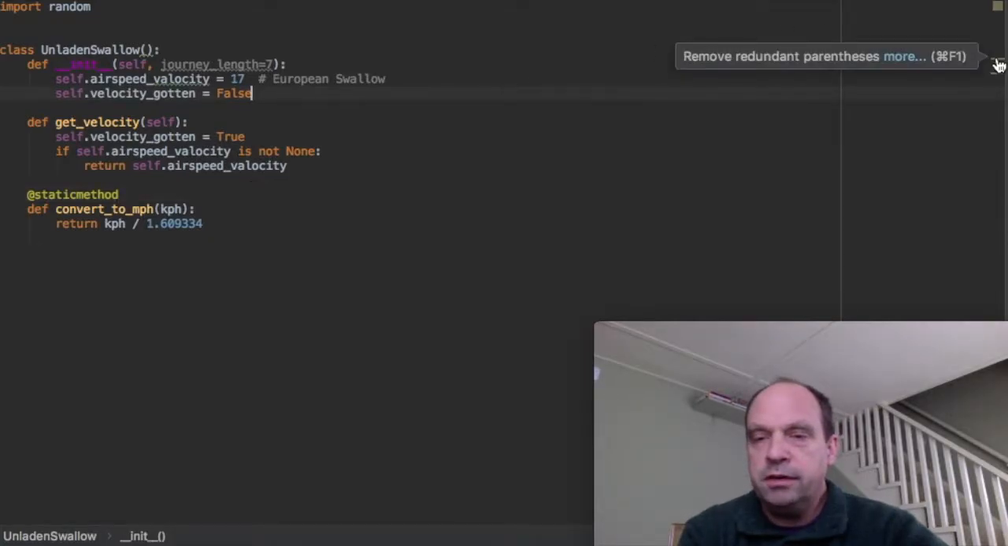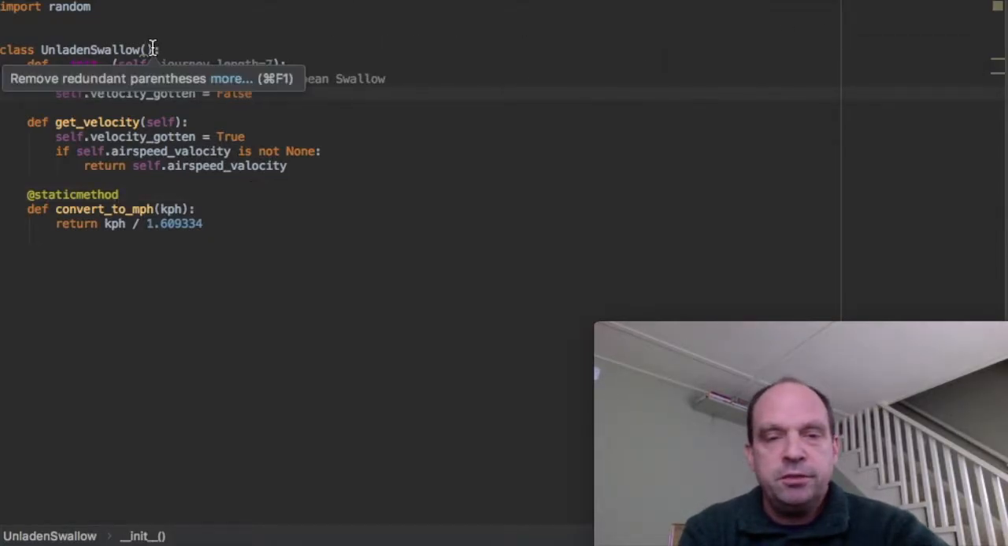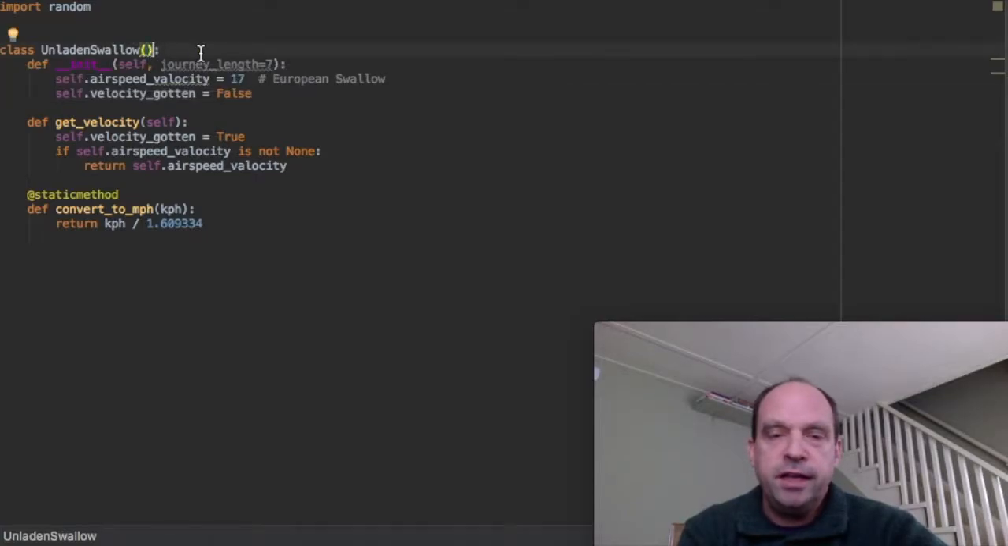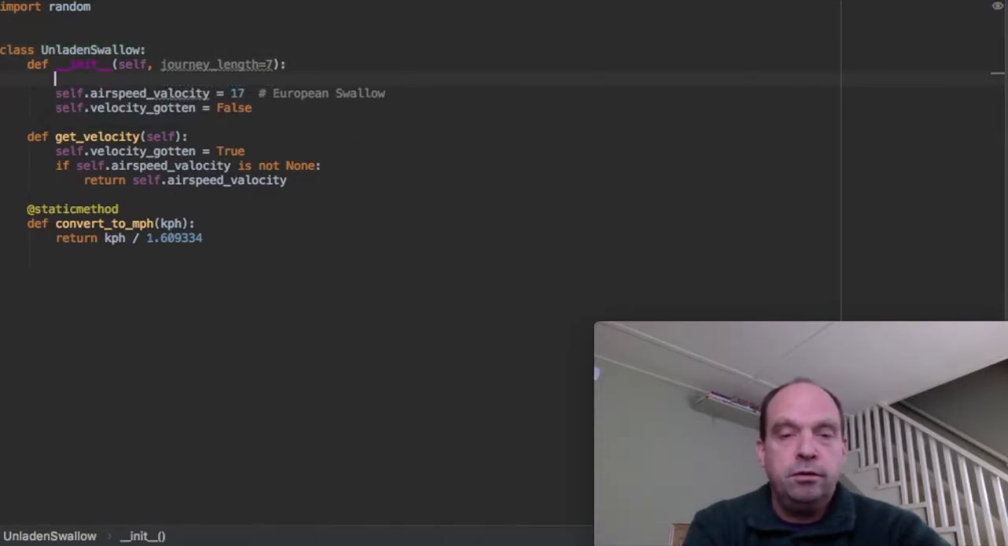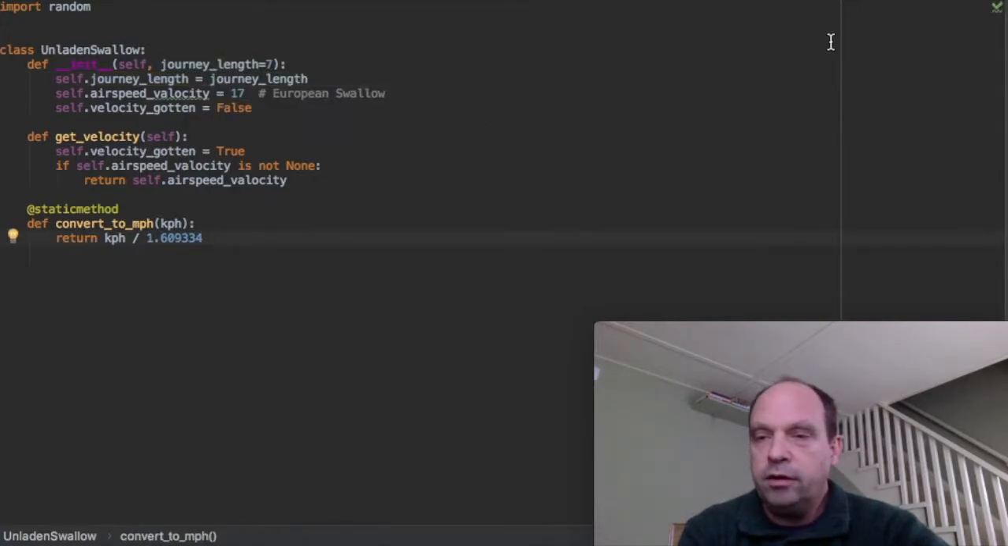Just 2 more issues here. First, we have our class definition with parentheses. Since we're not specifying any class to inherit from, we can get rid of the parentheses. And the final note is that we haven't used our parameter journey length anywhere in our code. So we should either remove journey length as a parameter, or perhaps add an assignment inside init. And now our code is clean, and we get a satisfying little green check mark up at the top.